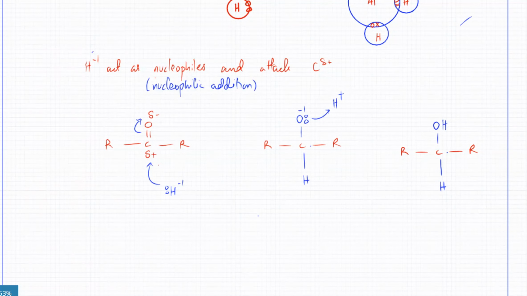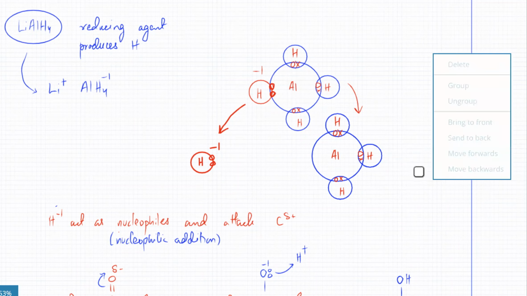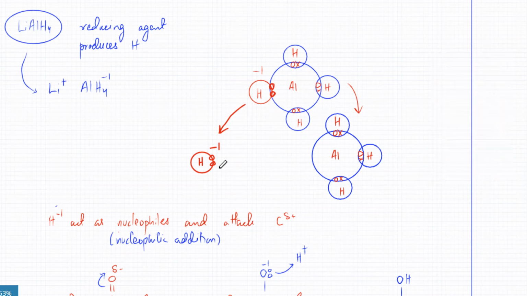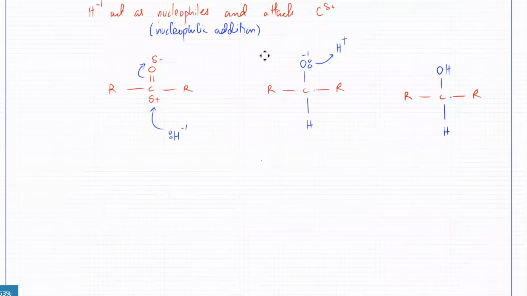Yes, sir. Do you remember, although this mechanism is not in your course, they have asked you in the questions about the dot and cross diagram of AlH4 minus 1. BH4 minus 1 is exactly the same because boron is also in group 3, so the outer shell electronic configuration would be exactly the same. The role of the reducing agent is that it produces these H-1 ions, which go on to act as nucleophiles. It attaches itself to the positive carbon, and the double bond O turns into an alcohol during the process. Okay? So just remember this.